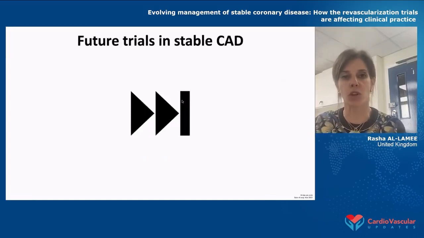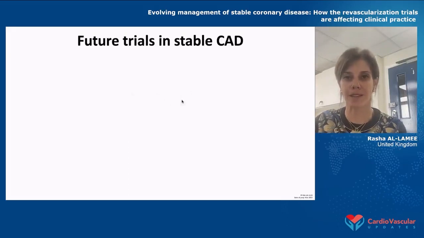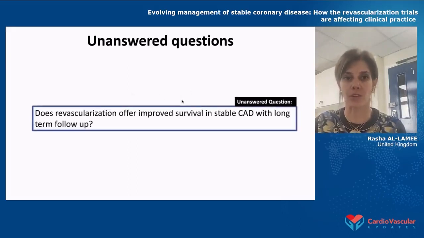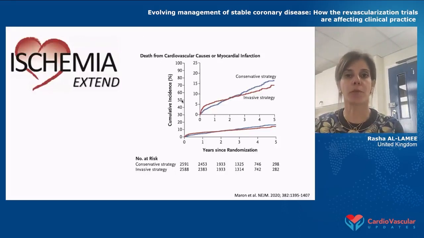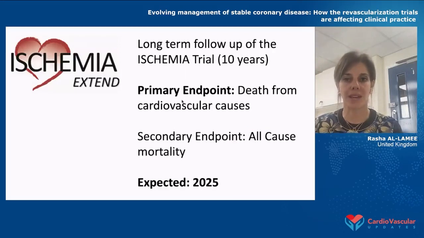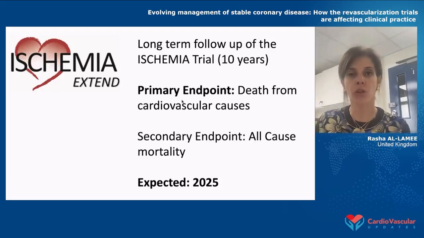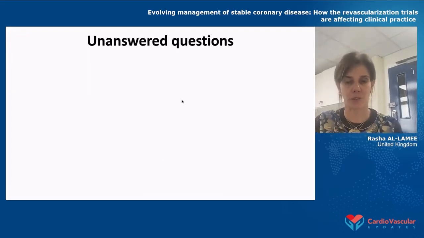Now, quickly, I want to just give you an overview of some of the future trials you can expect in this space. There are some unanswered questions. Firstly, we want to see if revascularization may offer mortality and MI benefit over the long term, because of course we've only got medium-term data from many of our trials. And so this will come to us from ISCHEMIA-EXTEND, where the follow-up of ISCHEMIA will be followed up to 10 years. And the primary endpoint will be death from cardiovascular causes. So we can really see if patients, perhaps in their 40s or 50s, should really have a conservative approach, or whether these patients should be considered for revascularization.